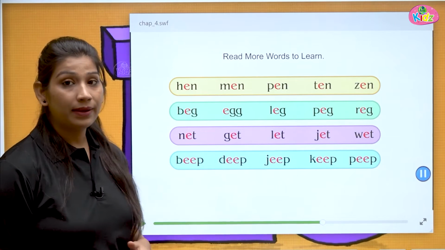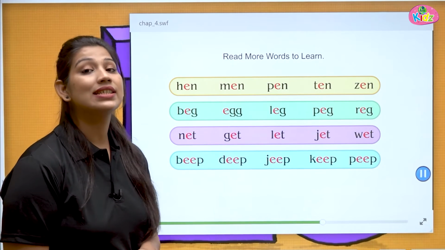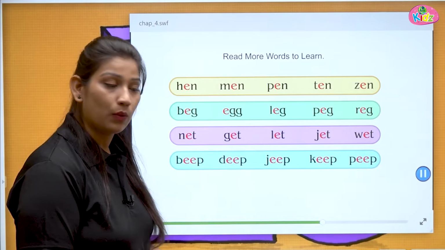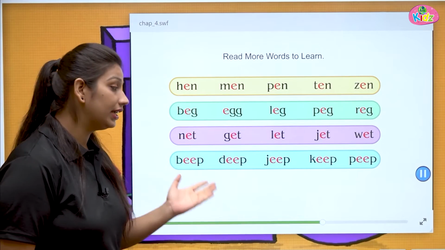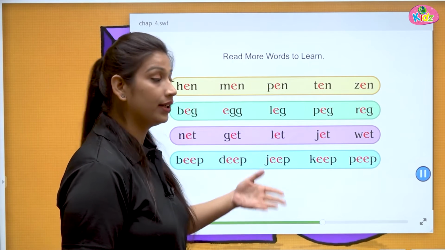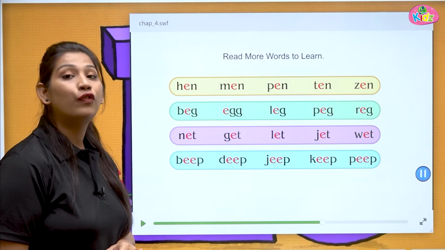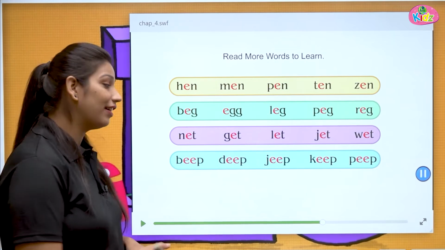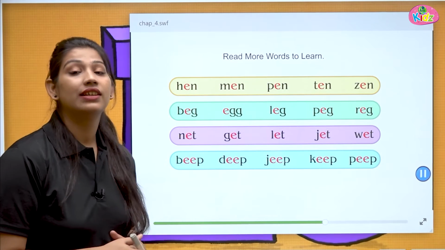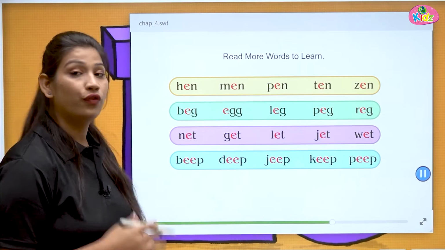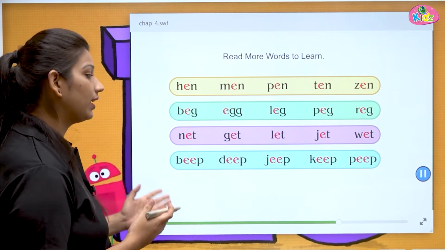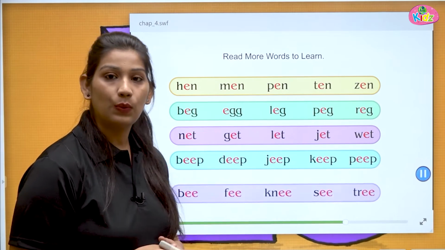When there is double E in the middle, that produces the long E sound. Beep, deep, jeep, keep, peep. All these are 4-letter words. 1, 2, 3, 4. Four letters are used in this. That's why these are 4-letter words.